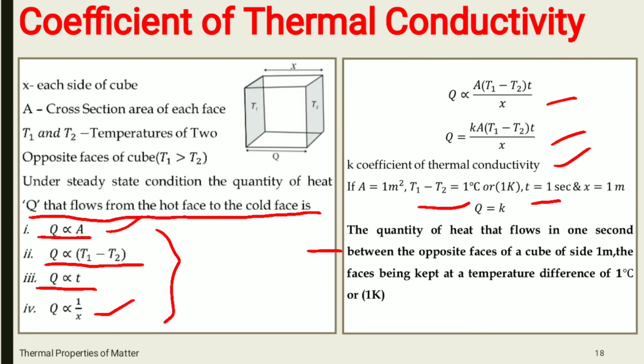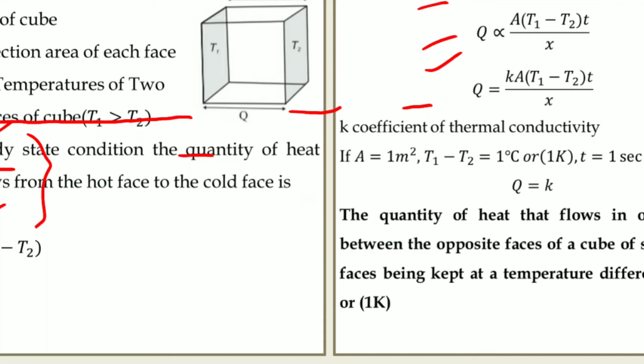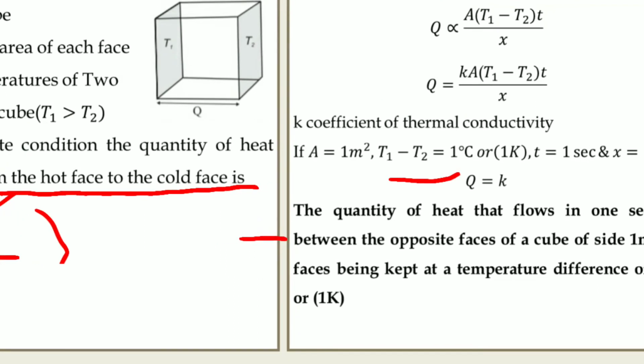Q, the quantity of heat that flows from the hot end to the cold end, or you can say from the hot face to the cold face, is equal to K, which is the coefficient of thermal conductivity. So, how will you define the coefficient of thermal conductivity?